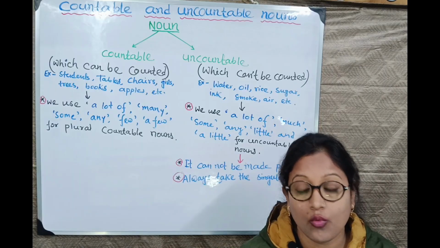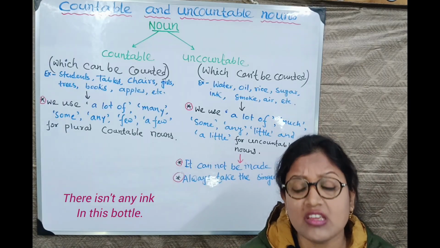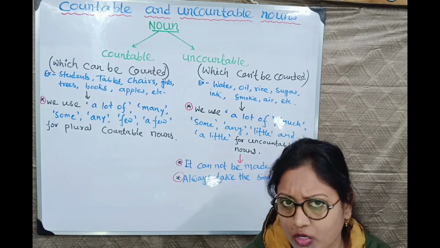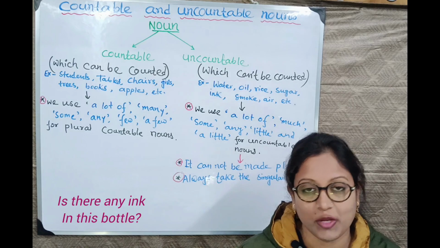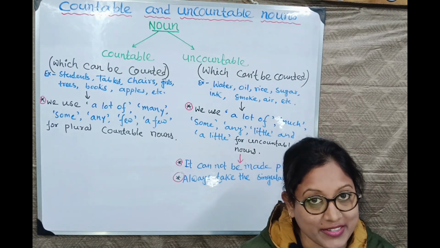Affirmative sentence. What will be negative? There is not any ink in this bottle. Is there any ink in this bottle? Interrogative sentence. Interrogative mark. Okay. I hope you got it right.